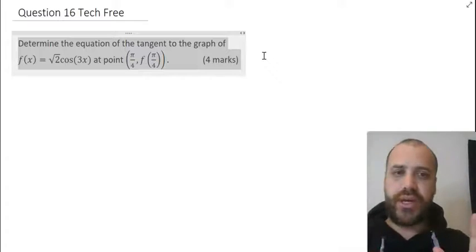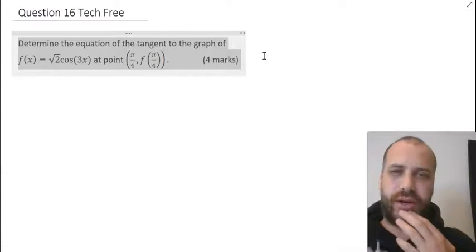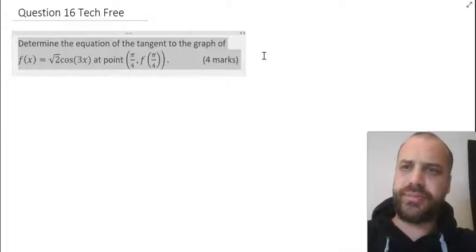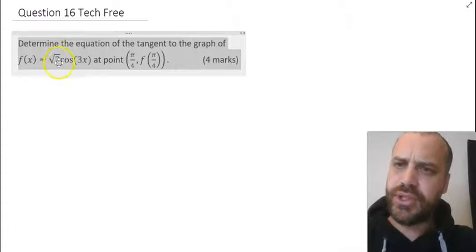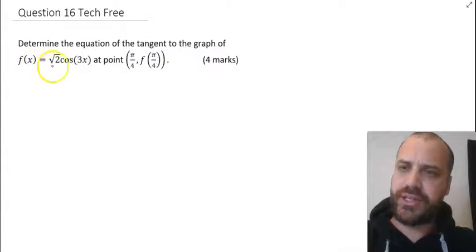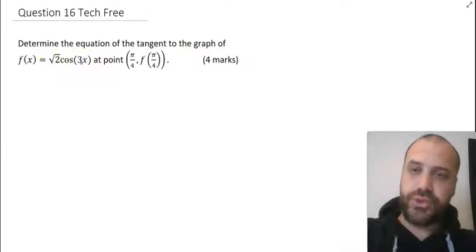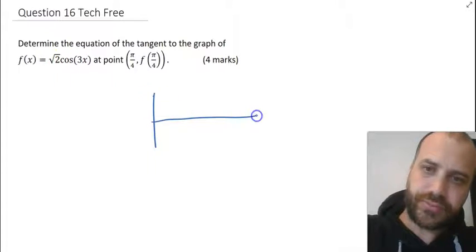Okay, you should know how to find the equation of the tangent to a graph. This should be second nature to you. You should have practiced this a lot. I'm just going to talk about this graph for a second. f of x equals root 2 cos 3x. If you think back, you should be able to graph it.